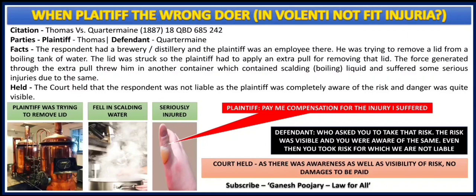Now he put a case against his employer, Quatermain, but the court held that as there was awareness as well as visibility of risk, no damages are to be paid, or this is over and extra activity that the employee, or plaintiff, or Thomas has done. He could have always gone for the support of other employees, or he could have stopped it because it was already very risky to do so, and he was working in an atmosphere where a lot of danger was involved, and the employer had not asked him to do such activities. So here the court said there is no compensation whatsoever to the plaintiff.